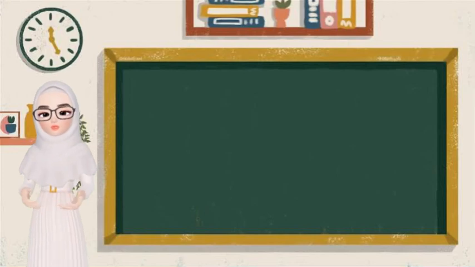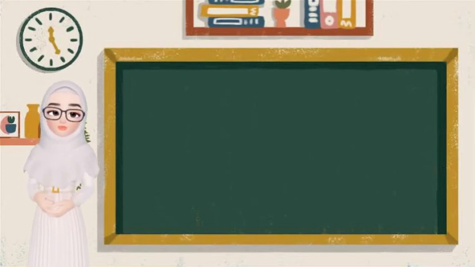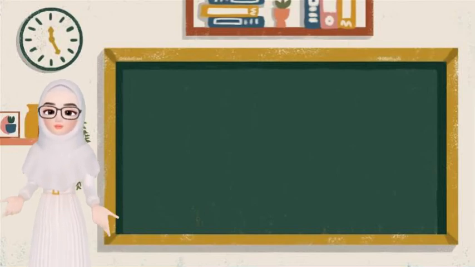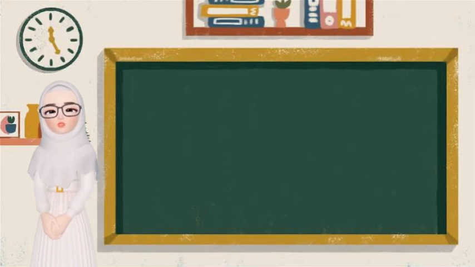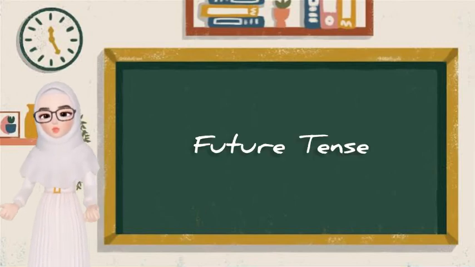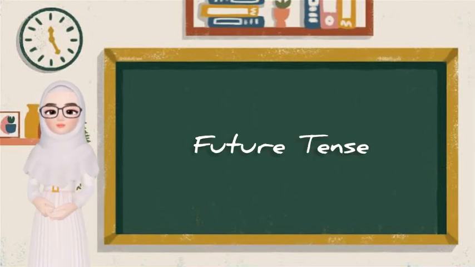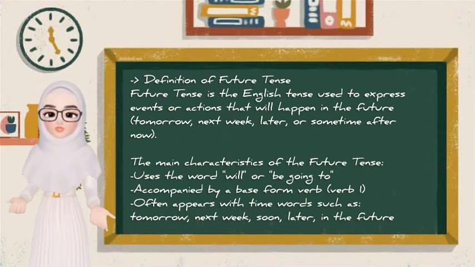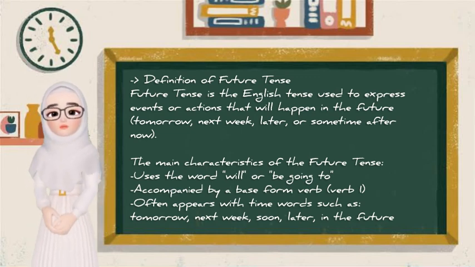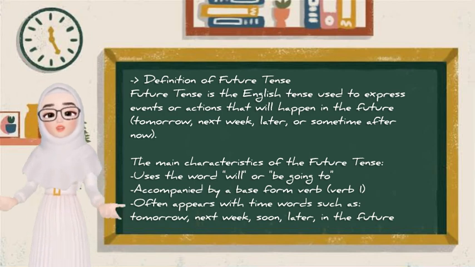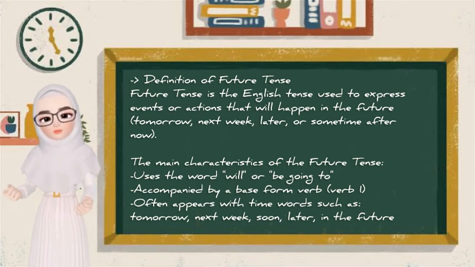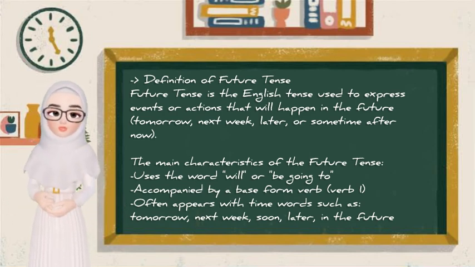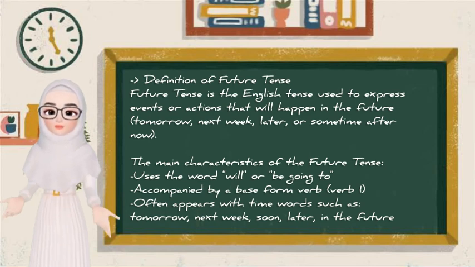Good morning everyone. Today we will learn a very important material that we often use in our daily life, which is about future tense. What is future tense? Future tense is the English tense used to express events or actions that will happen in the future: tomorrow, next week, later, or sometime after now.